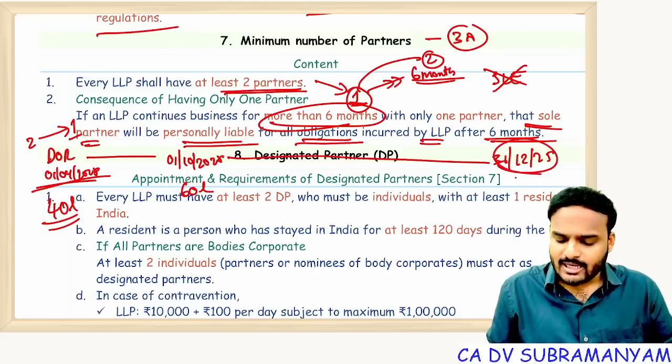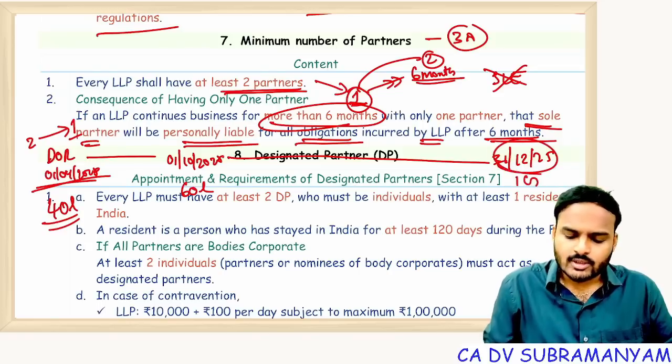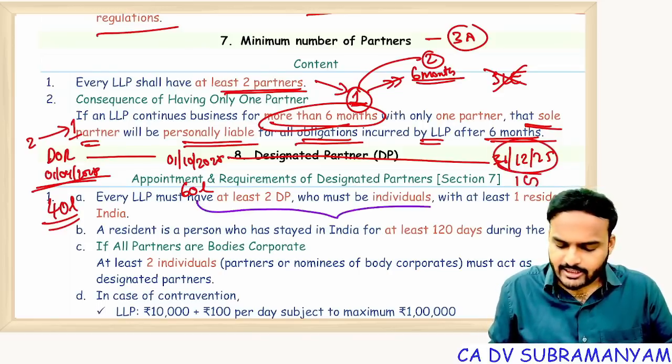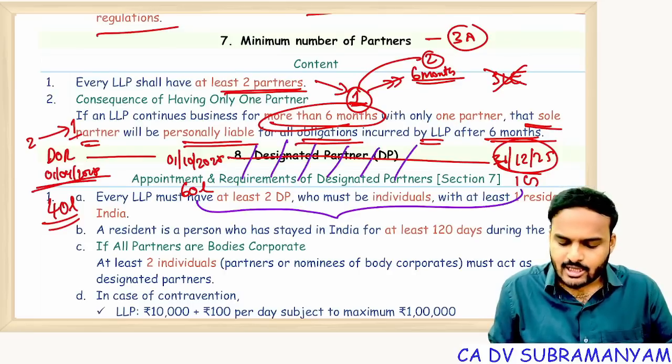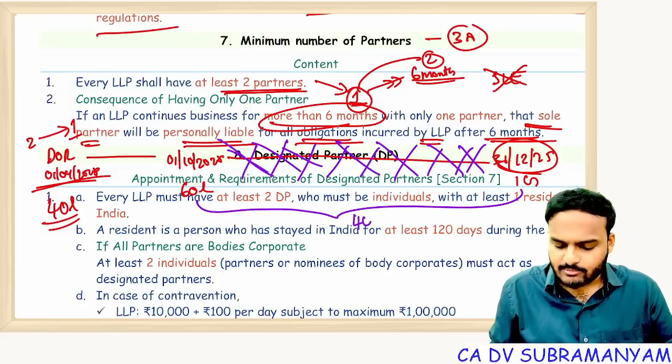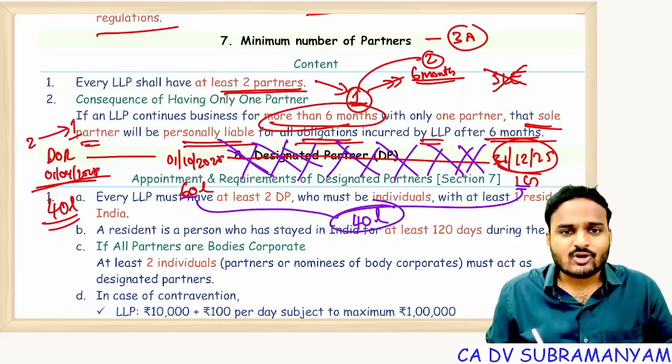By then the LLP liabilities became 1 crore. Now, if you observe carefully, extra debts were contracted during which period? After 6 months from the date of reduction. So whatever debts were contracted, 1 crore minus 60 lakhs, 40 lakhs, for this 40 lakhs the LLP is not liable, that sole partner is liable. Unlimited liability. Getting my point, students?